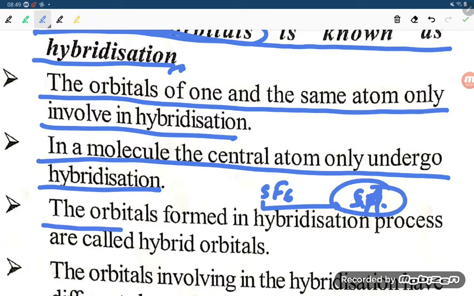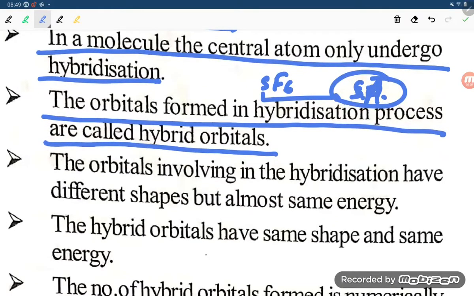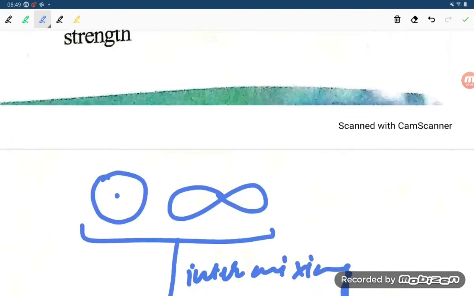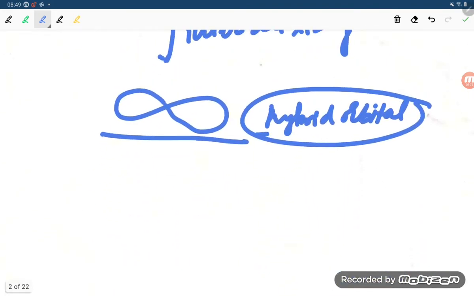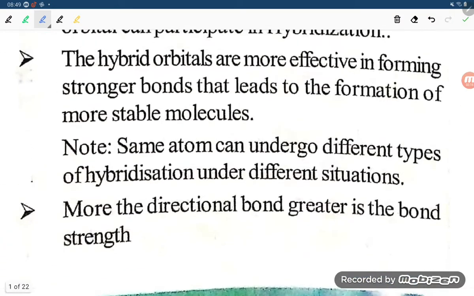so this central atom will undergo hybridization, and the others will not. Next one: the orbitals formed in the hybridization process are called hybrid orbitals. So whatever the hybridization is, hybrid orbitals are formed. This is known as a hybrid orbital, which is formed by the hybridization process.